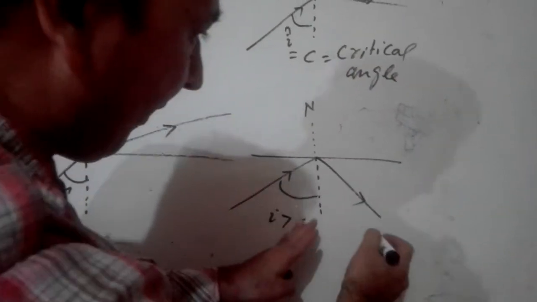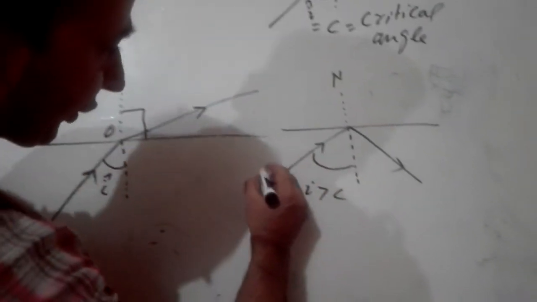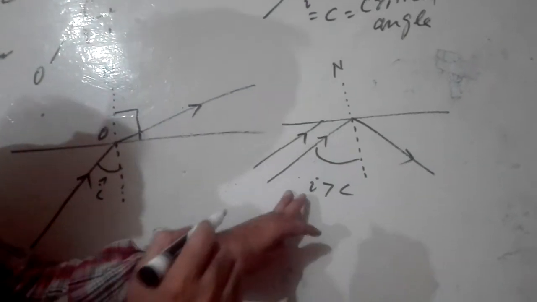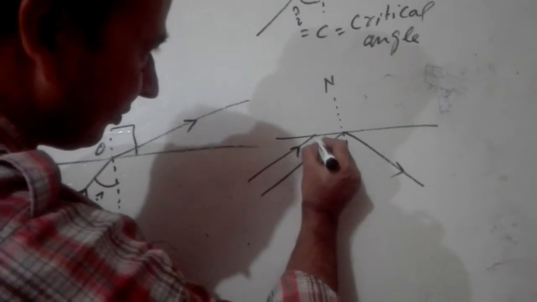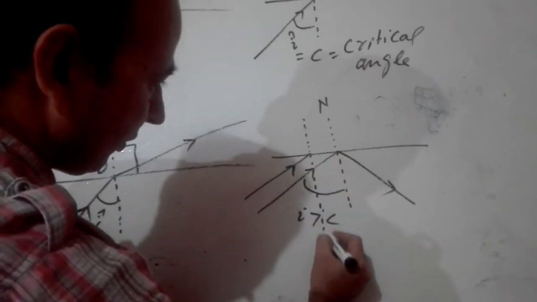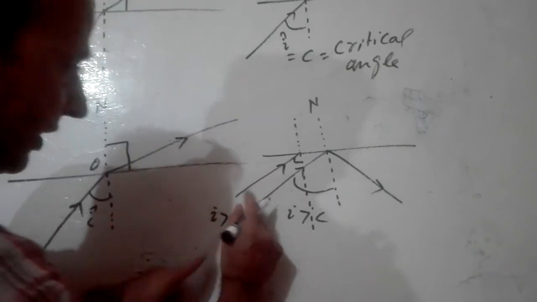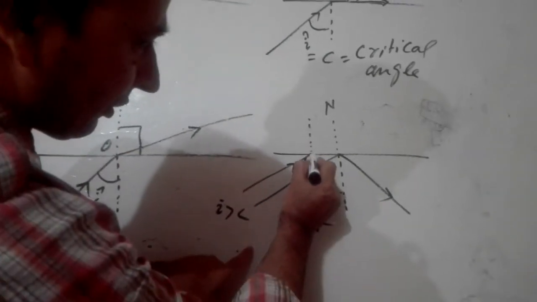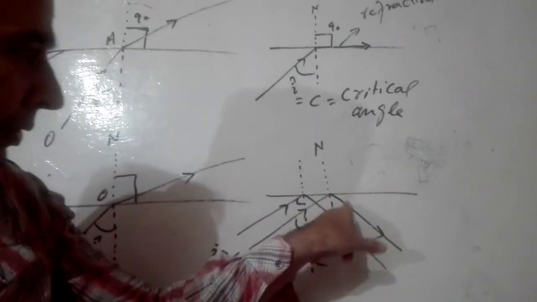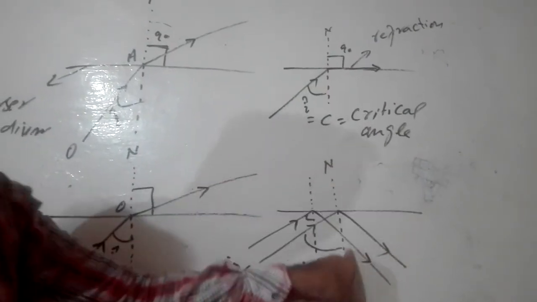So this phenomenon is called total internal reflection. If you go on increasing the angle of incidence like this, suppose I take another angle and draw the normal here, and this angle I is greater than C, then the ray will not go up, it reflects back.